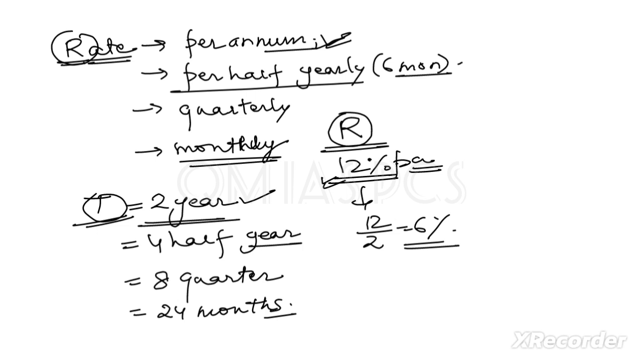Just follow that formula, that concept, and the simple basic concept of how to convert these things. R or T you have to convert sometimes, and we have to follow the data. Okay, so I think you are ready to solve a few numericals or PYQs. Let's see how to solve that.